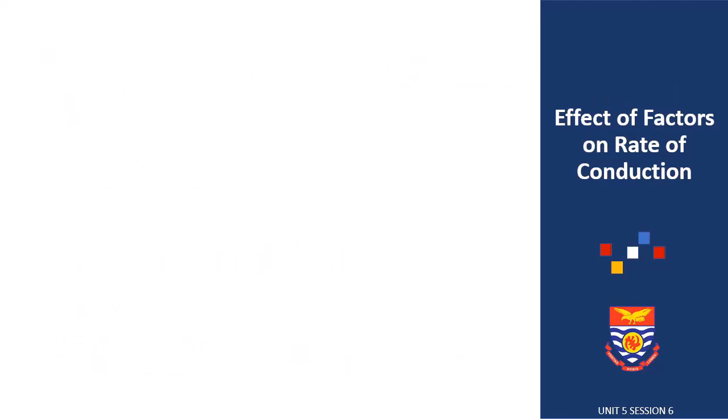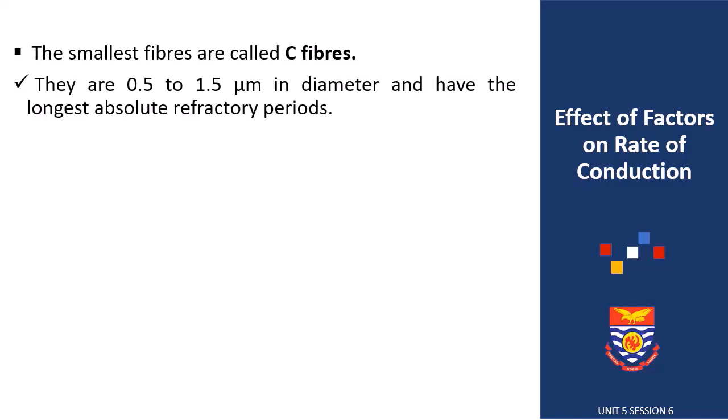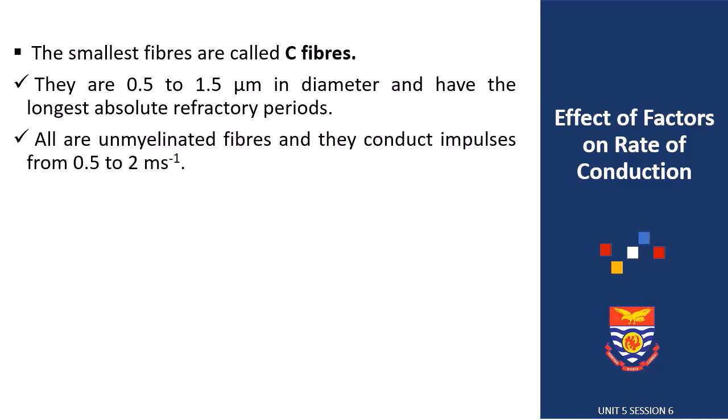The third type of fibers is the smallest fibers, also called the C fibers. They are 0.5 to 1.5 micrometers in diameter and have the longest absolute refractory periods. They are unmyelinated fibers and they conduct impulses from 0.5 to 2 meters per second.